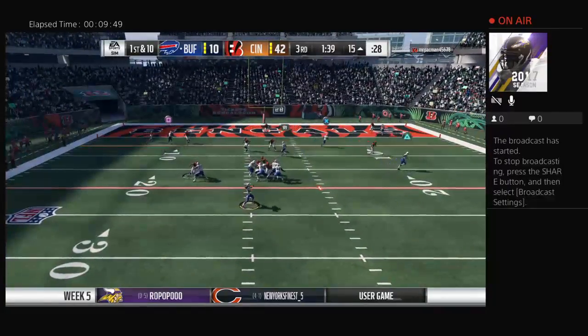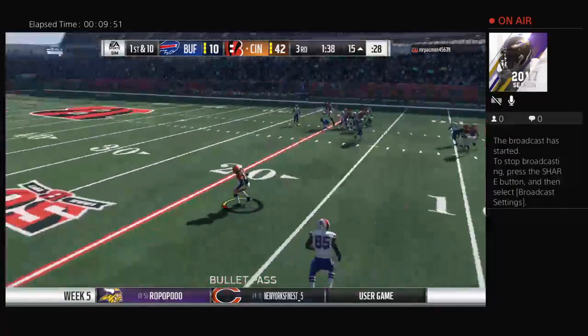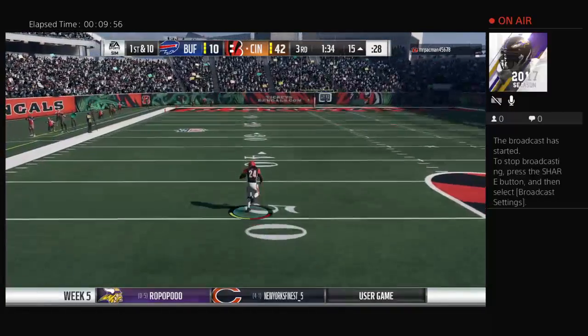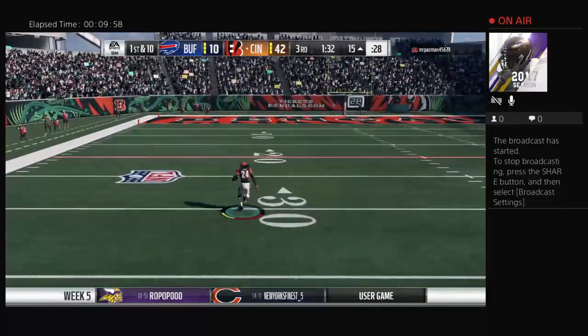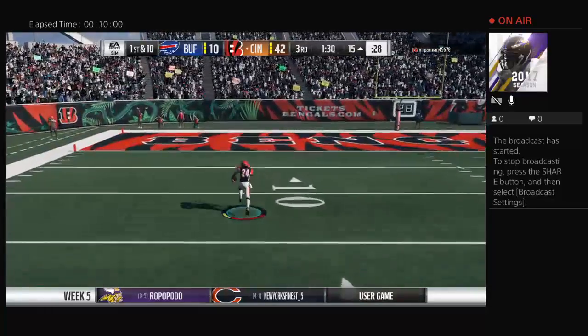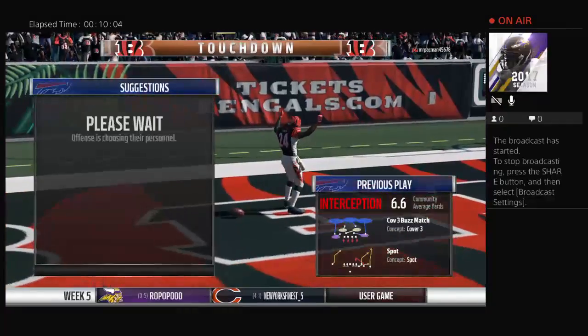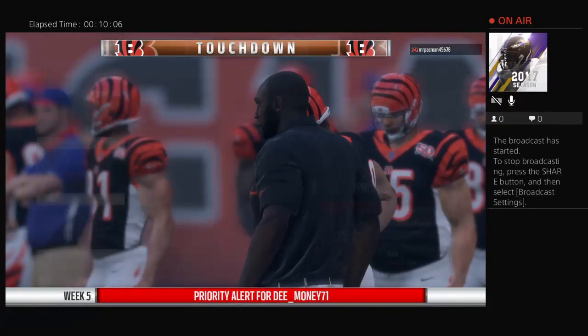Inside the red zone here, they'll look to throw. And his pass is intercepted for the 4th time today. Picked off by Adam Jones. He's at the 40. Past the 20. 10. Run, and he will bring it back. It's a pick six for Bengals TD.